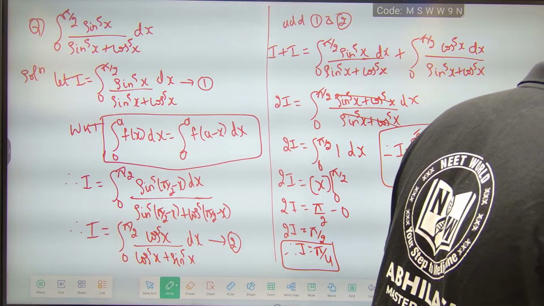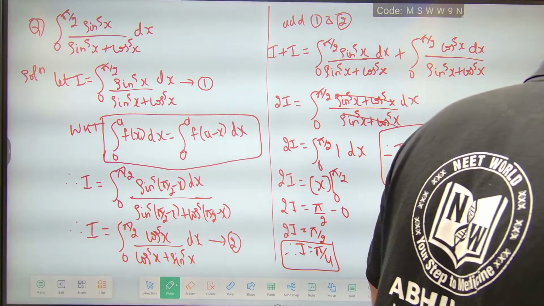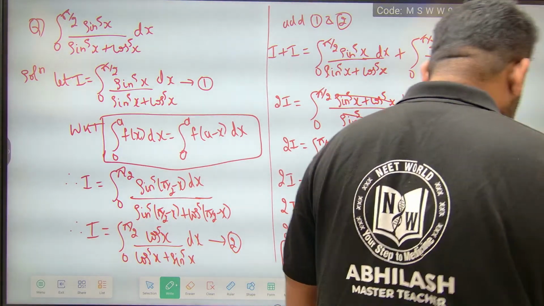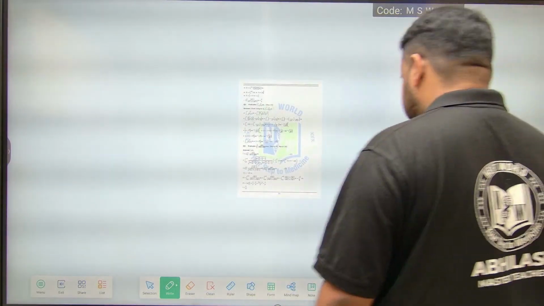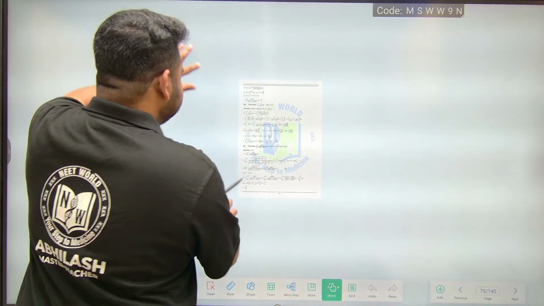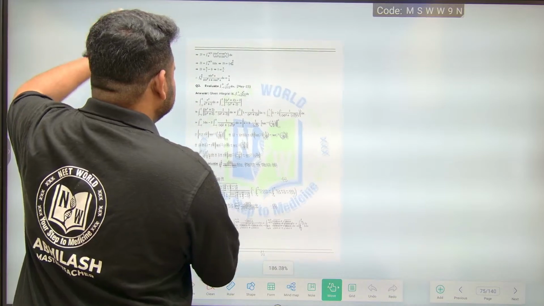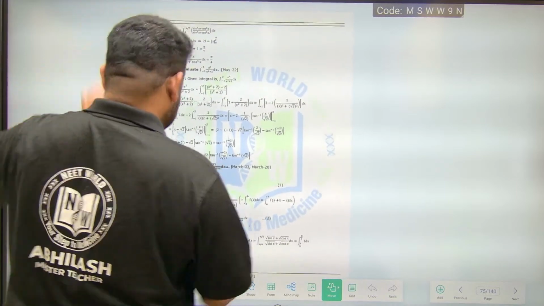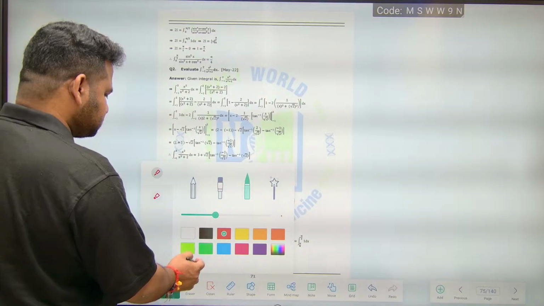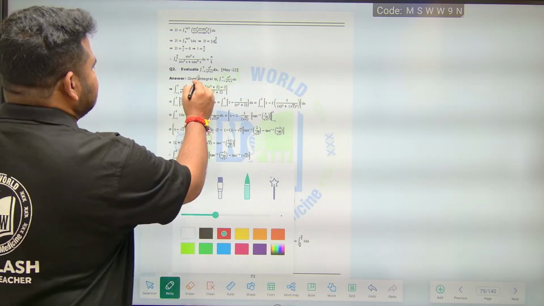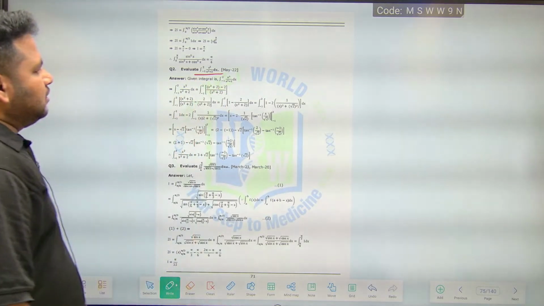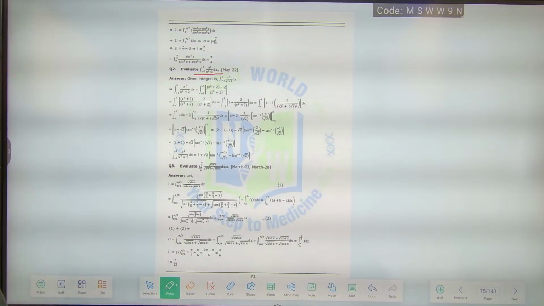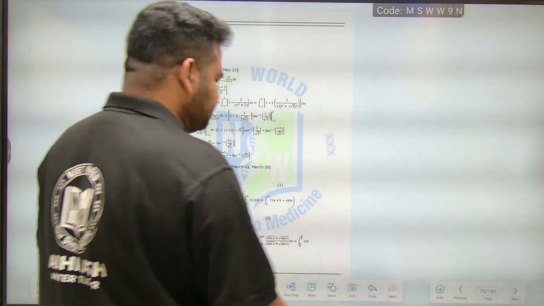Okay, let us move to the next question. Look at this second question. They are telling us to evaluate the integral from minus 1 to 2 of x square by x square plus 2 dx. So let us take up this question.